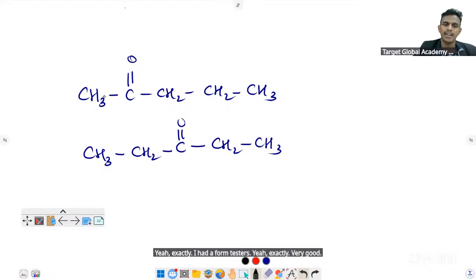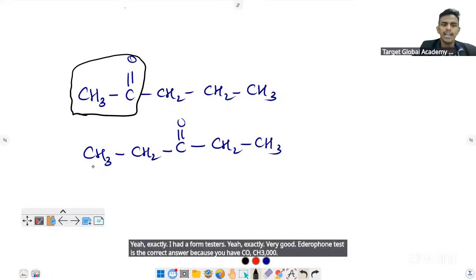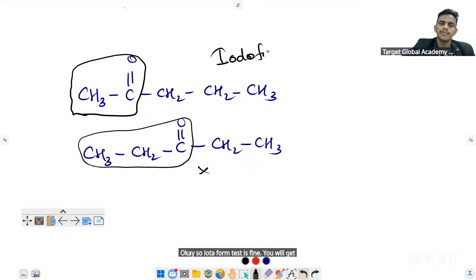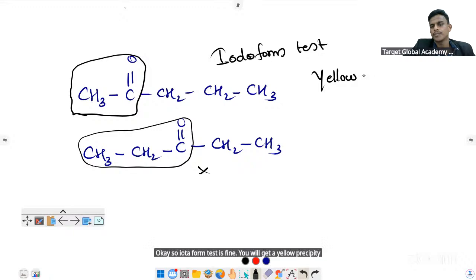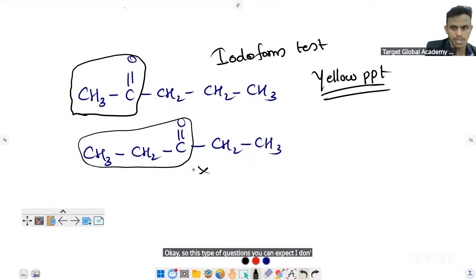The iodoform test is the correct answer because the COCH3 group is present in this compound, but the COCH3 group is not present in the other one. So the iodoform test is fine. You will get a yellow precipitate. So you can expect this type of question. Iodoform test, why? Because of COCH3. Next.